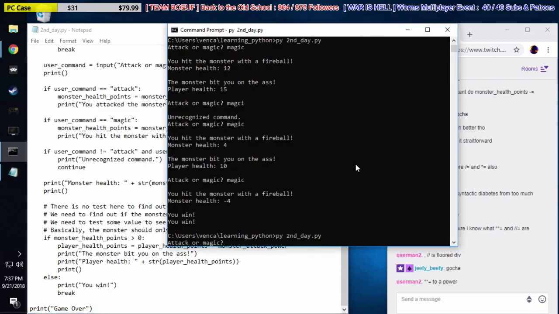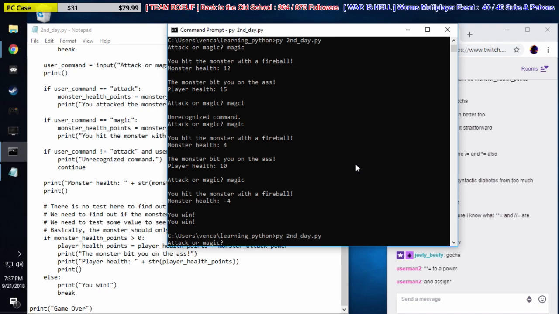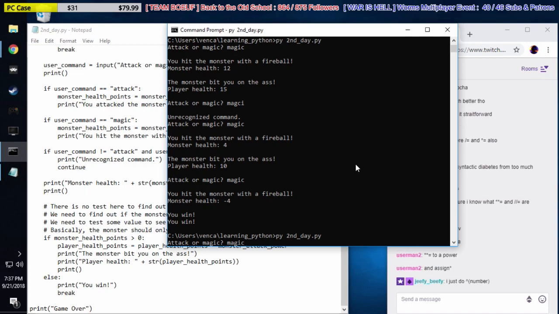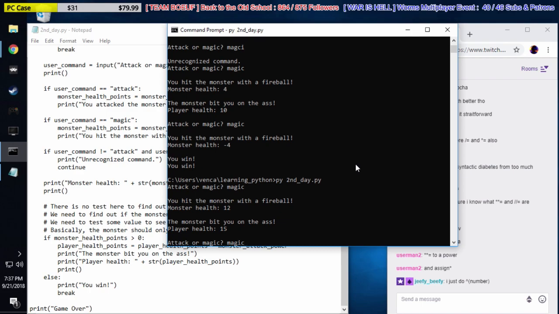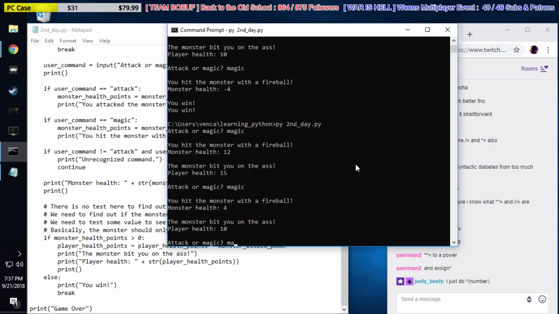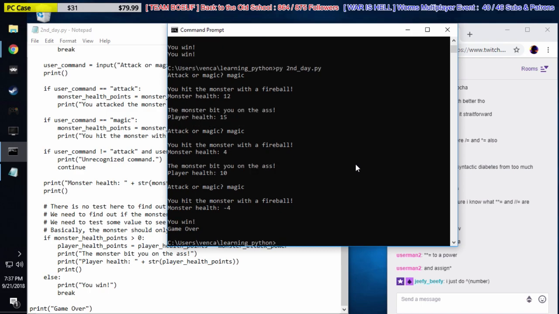Okay. So we're going to use attack or magic. I didn't even know about that syntactic sugar. I did not know that that // was a floor divide. That's kind of sick. Let's attack or magic. I'm going to do a magic. Magic. Then kill the monster. One more magic. We should get a game over message here. There we go. So you win, game over.